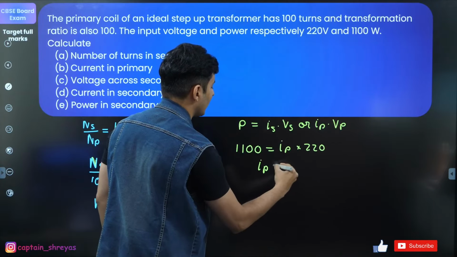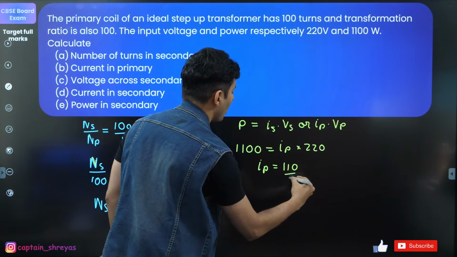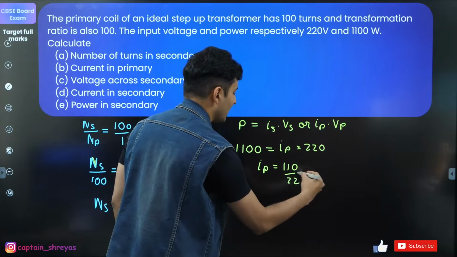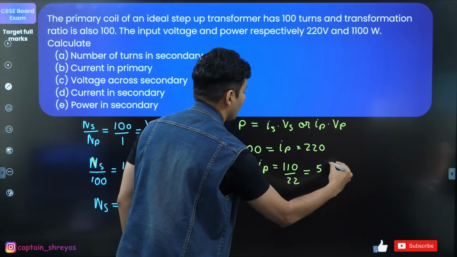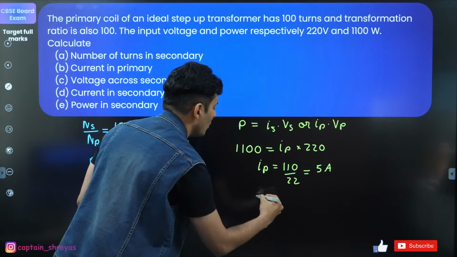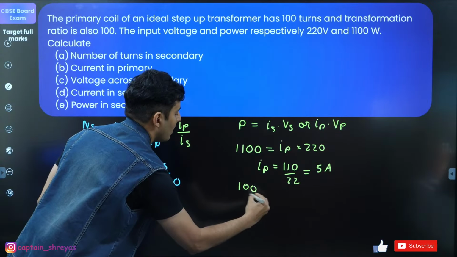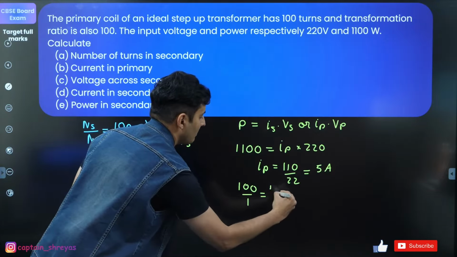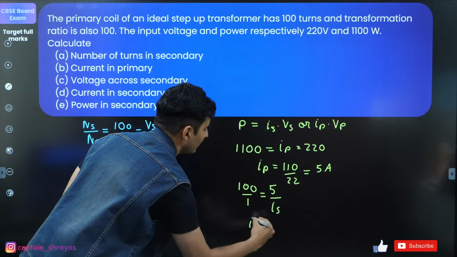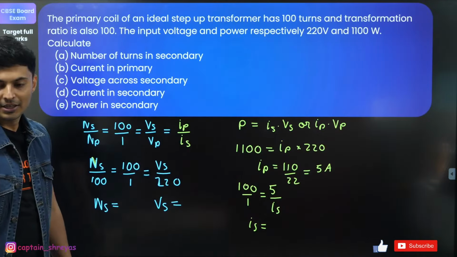So from this you will get Ip as 1100 by 220, which is basically 5 amperes. From this you can also find the secondary current. Here 100 by 1 is primary current divided by secondary current. So from this you will get the secondary current.